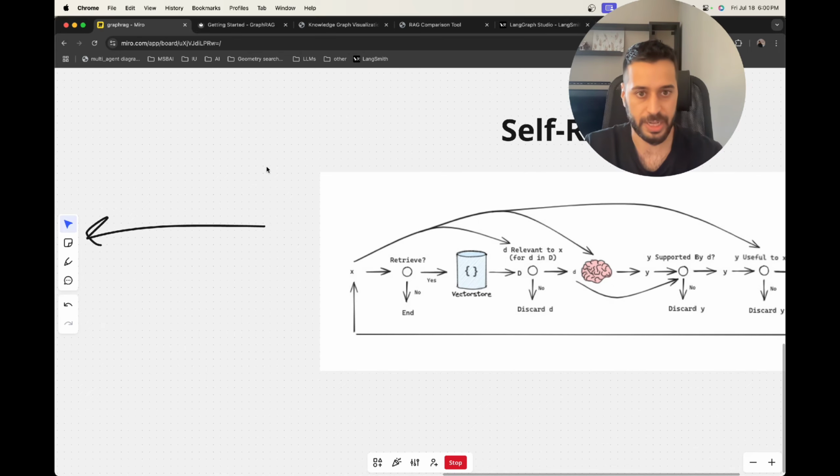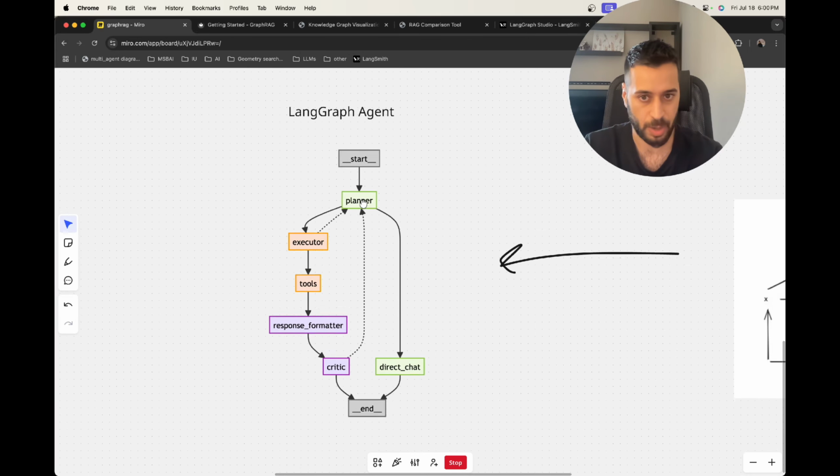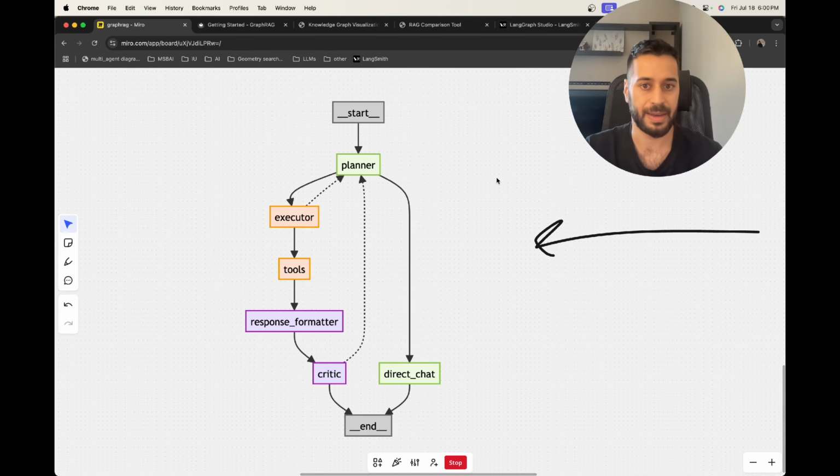How can we actually incorporate self-RAG in practice in our agent? Here I have built a LangGraph agent using these techniques that I have mentioned. First I incorporated GraphRAG as a retrieval tool, and I also incorporated self-RAG to basically critique or evaluate the responses of the model. So how does this actually work?